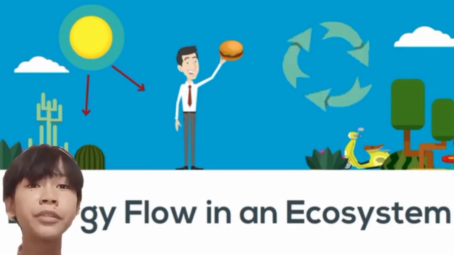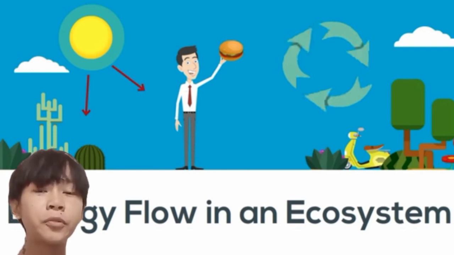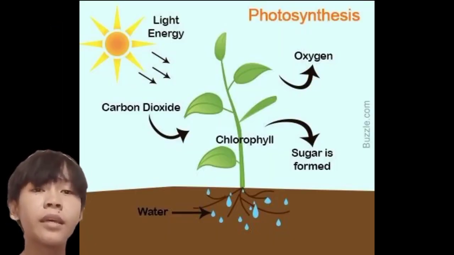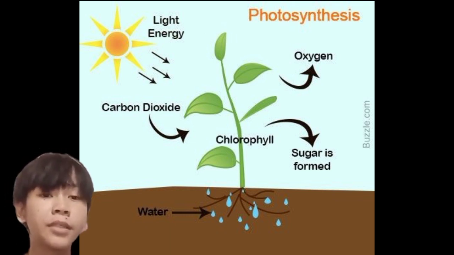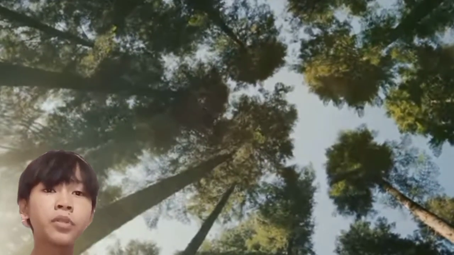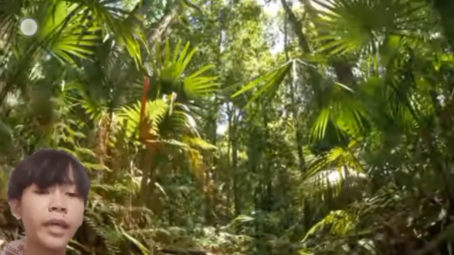The transfer of energy in an ecosystem follows a unidirectional path, starting with the producers. Organisms like plants, algae, and some bacteria are able to capture energy from the sun and convert it into chemical energy through the process called photosynthesis. This chemical energy is then stored in the form of organic compounds such as glucose and starch. The producers, as the first trophic level, provide the foundation for the flow of energy in the ecosystem.